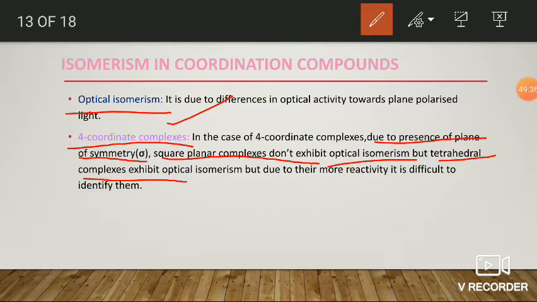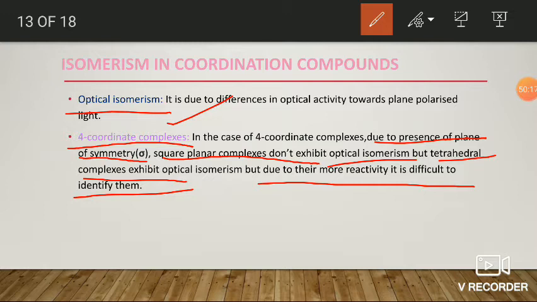But the optical isomers of tetrahedral complexes are more reactive, so it is somewhat difficult to identify those optical isomers. In the case of square planar complexes, due to the planar structure, we can bisect the molecule into two equal halves. So it contains a plane of symmetry, and they don't show any optical activity. Only tetrahedral complexes exhibit optical activity.